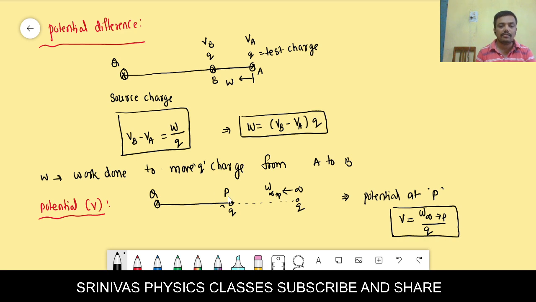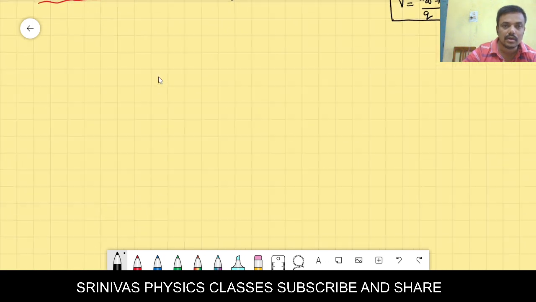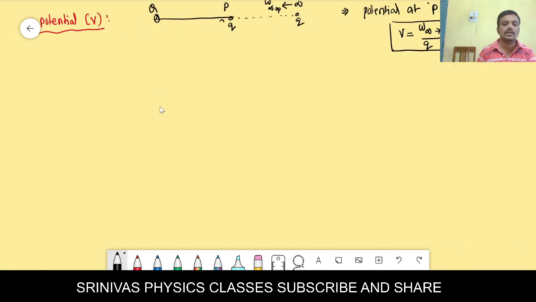Okay, at infinity we should take the potential as 0. You should remember just the formulas. I am not explaining clearly because it takes 5 to 6 periods to complete clearly. That is there on YouTube already. This is just revision. The SI unit of potential is volt. Its symbol is V.